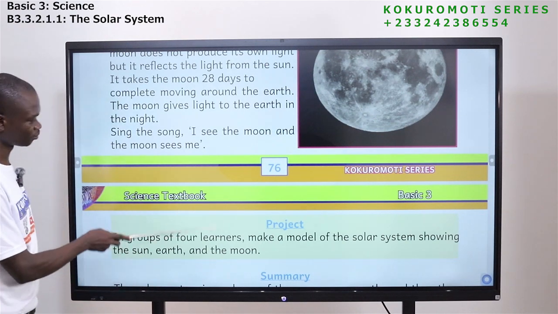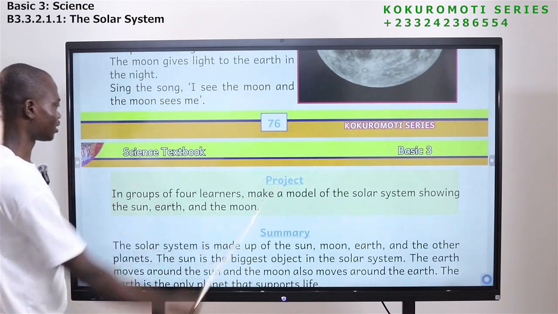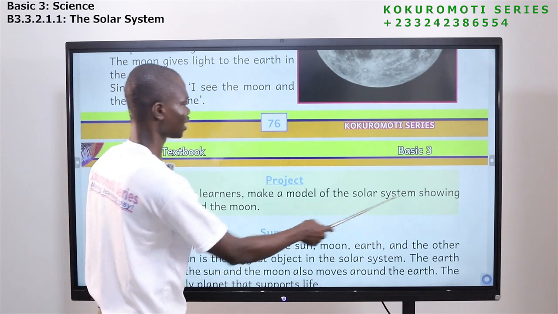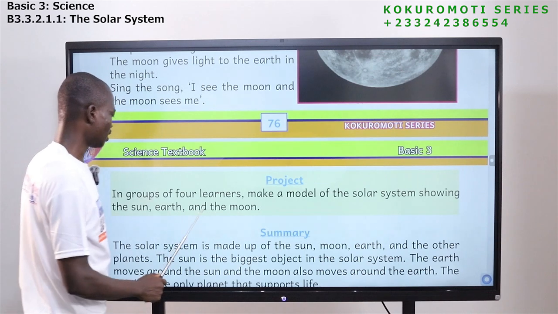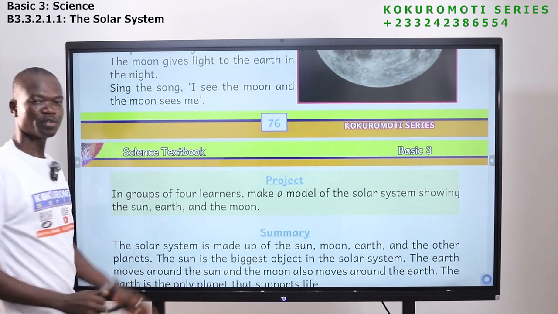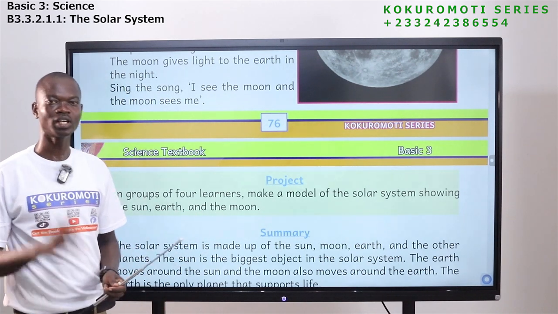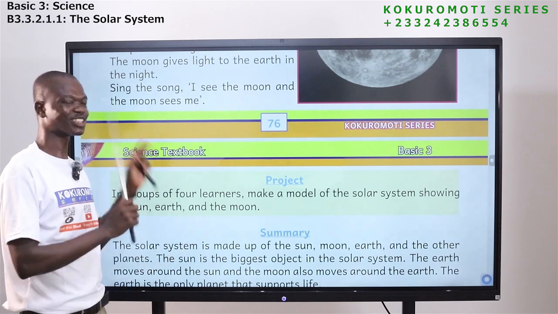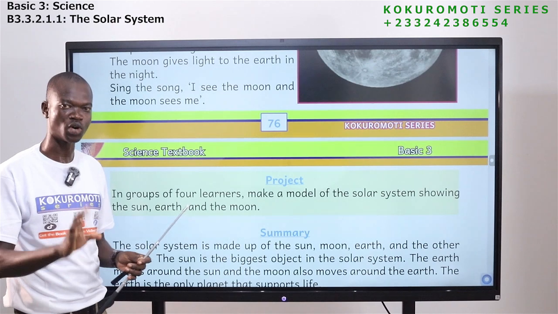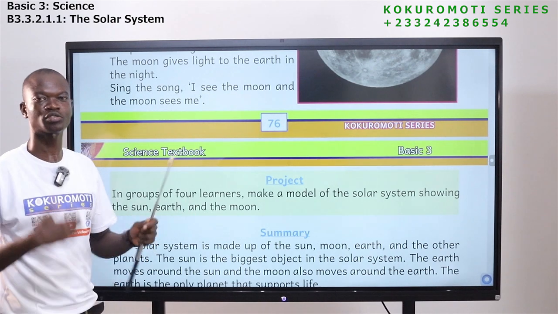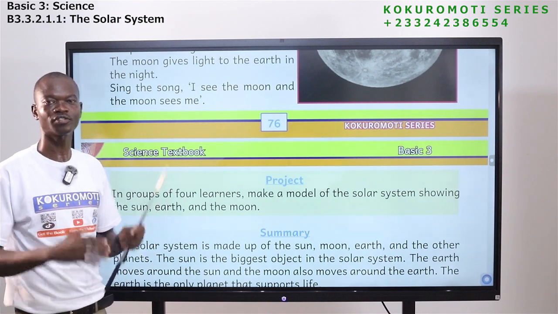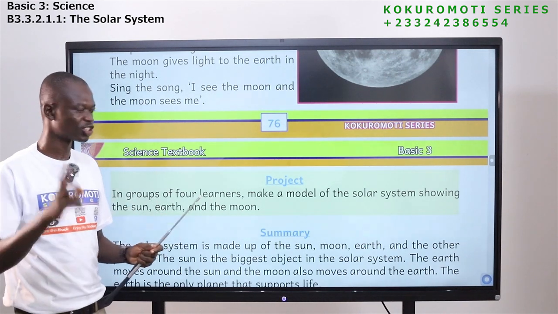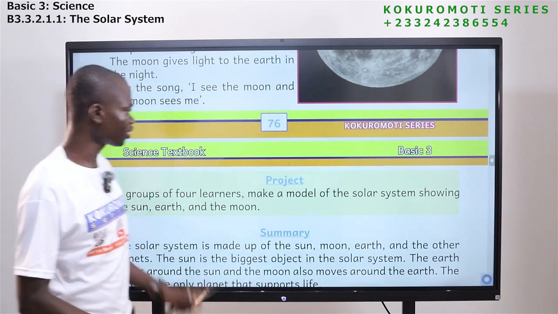Now let's move on. We are looking at this. This is a project. So in groups of 4 learners, make a model of the solar system showing the sun, earth, and the moon. Before I bring everything to a close, I want us to look at something. There is a video for you about the solar system. I'm going to show you the video. Apart from that, I'm going to also illustrate the positions of the sun, the earth, and the moon. So just look on the board.